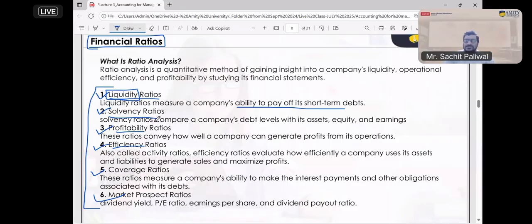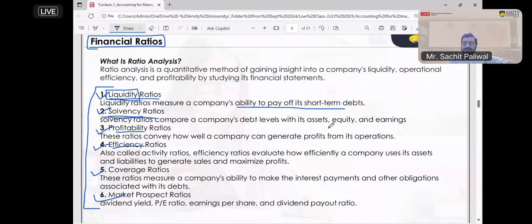Now the second ratio is called solvency. I hope you have heard this term, solvency. Solvency and insolvency are opposites. What is solvency? It's not the ability to pay.